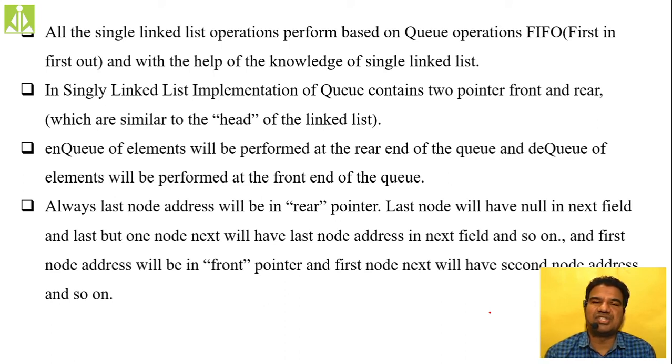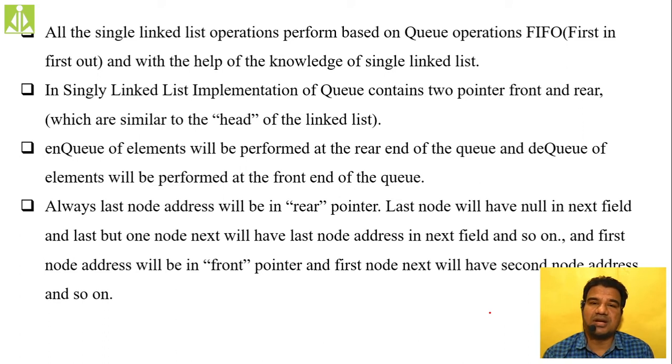Your queue implementation slightly differs, because over there we followed the strategy of LIFO, last in, first out, but here we follow FIFO, first in, first out. Whatever element we enqueued first has to be dequeued first.